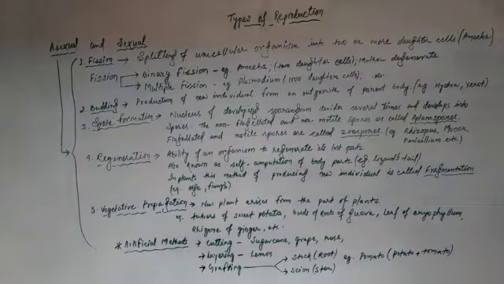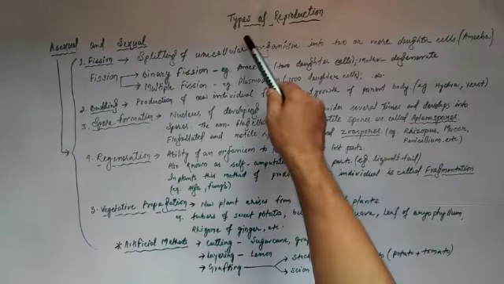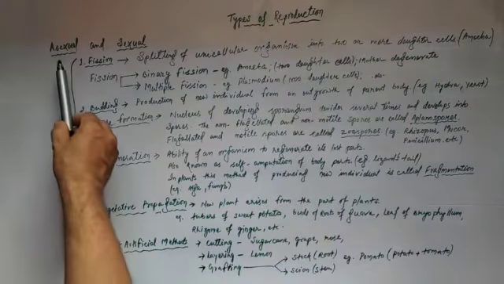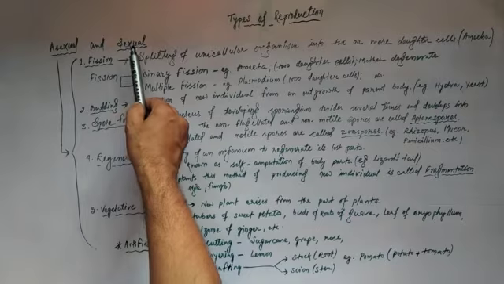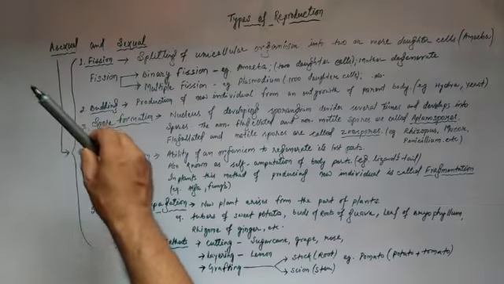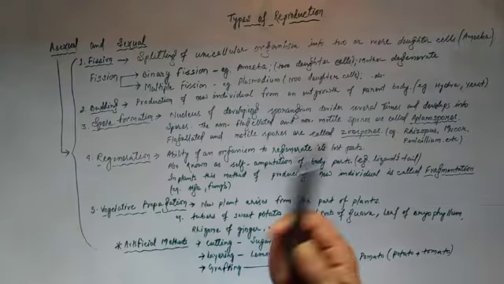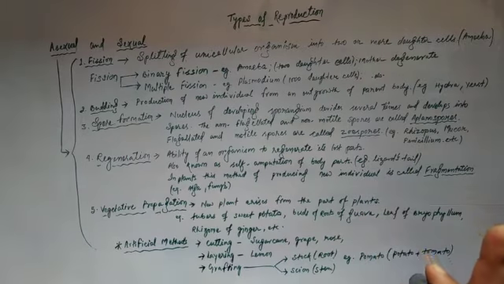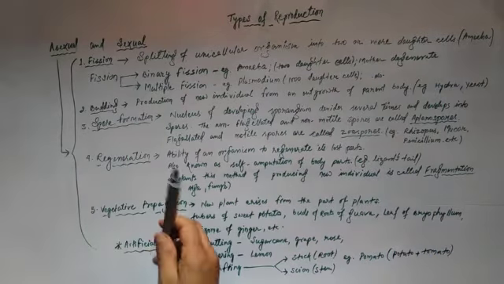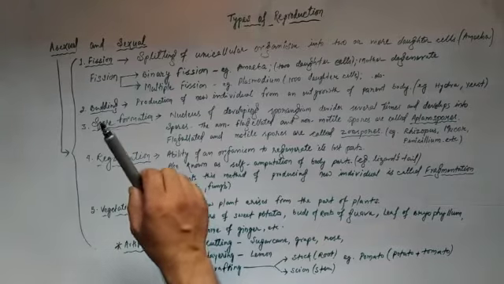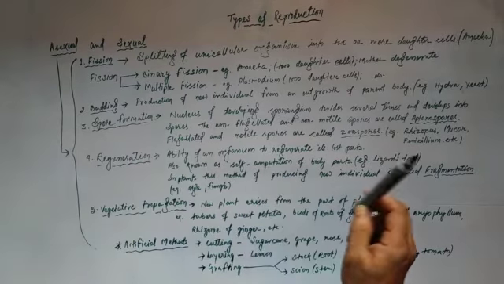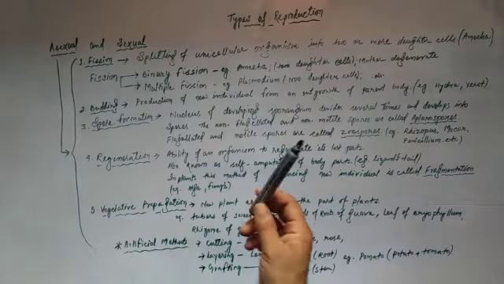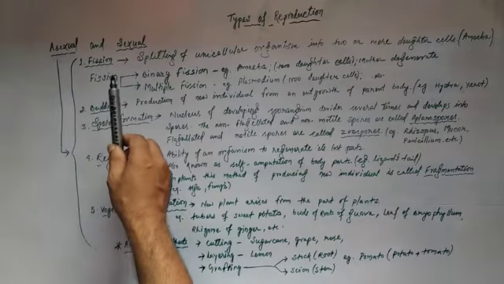Dear students, today we will be learning about types of reproduction. Basically, there are two types of reproduction: asexual reproduction and sexual reproduction. In asexual reproduction, only one parent is enough to produce the new individual. There is no male in asexual reproduction, whereas in sexual reproduction, both male and female parents are required. Today we will learn in detail about asexual reproduction.